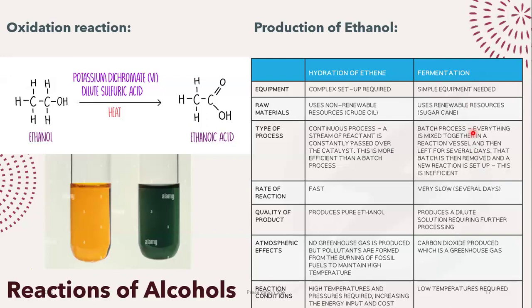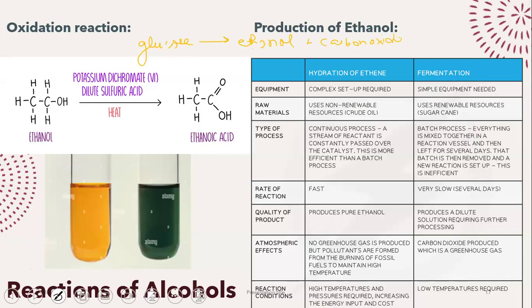For example, we can use hydration of ethene, but ethene is a non-renewable resource. Where do we get ethene from? We get it from our crude oil, right? Crude oil is non-renewable. Fermentation, on the other hand, uses glucose. That glucose you can get from sugarcane. Fermentation, by the way, is the breakdown of glucose to give you ethanol and carbon dioxide.